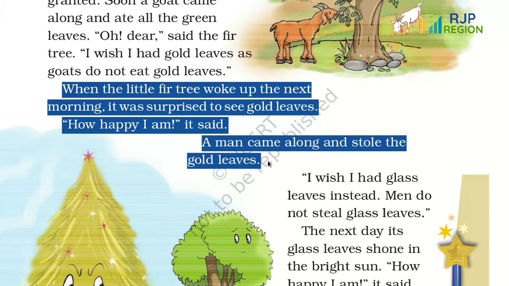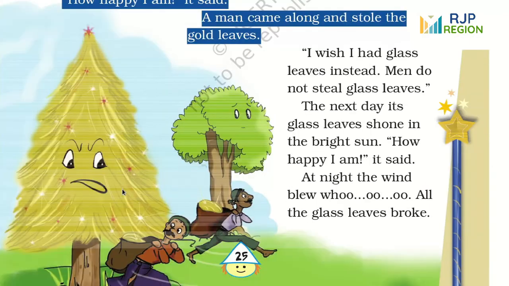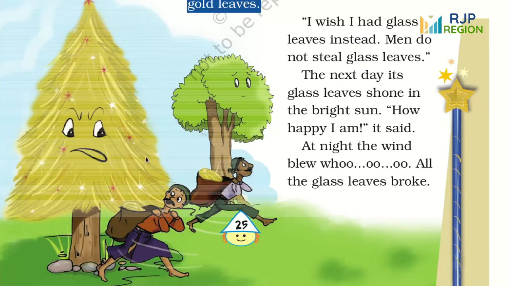But children, as you all know, gold is very expensive and a very precious metal. So a man came and stole the gold leaves. So in the next morning, the tree had gold leaves. It said, how happy I am! But a man came and stole them. Children, here see in the picture, as you can see, the man came and stole them, and we can see the little fir tree became very sad.